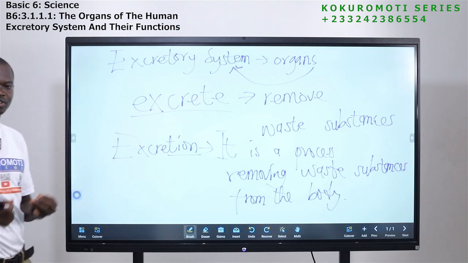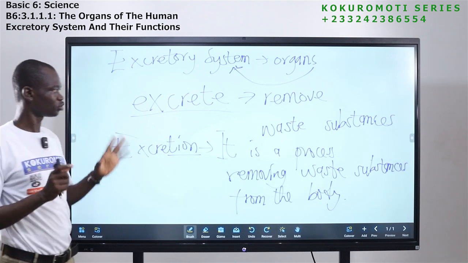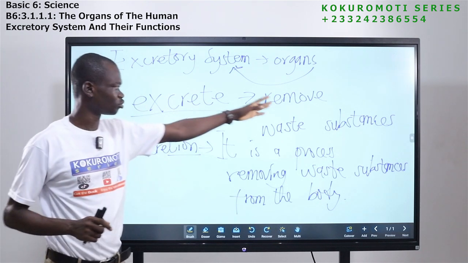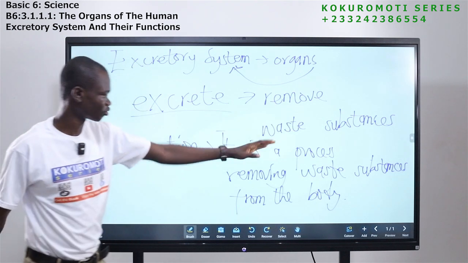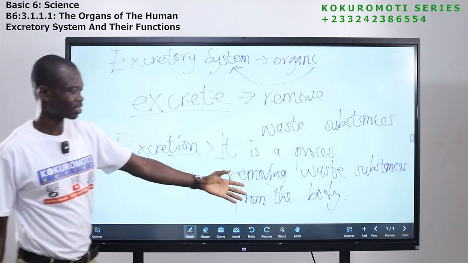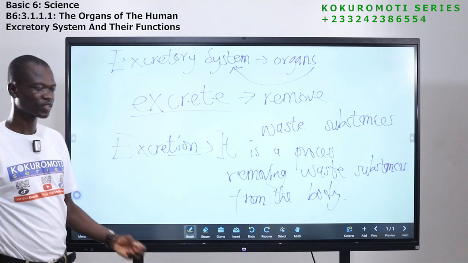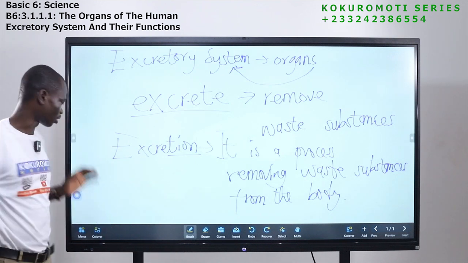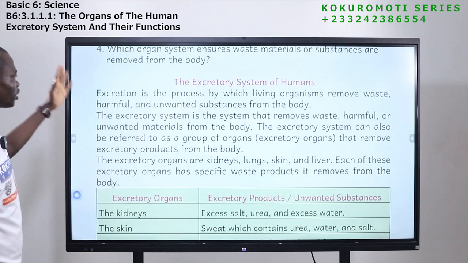Now if I ask you to define excretion, I expect that you should be able to tell me that excretion is a process. To excrete means to remove substance. So excretion is a process of what? Removing waste substances from the body. Waste substances are substances that the body doesn't need again. Okay, so let's go back. Now let's look at it.